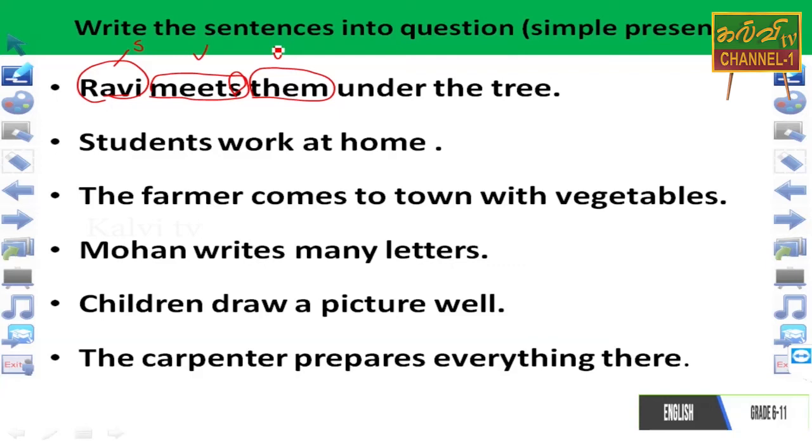From this sentence, how can you make the helping verb question? Anybody from you? I would like to give the chance. Using the idea I gave earlier, you can provide your question from the first sentence. Do you want time?